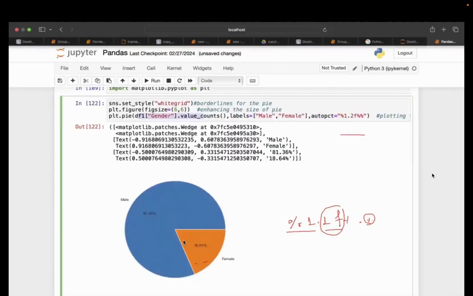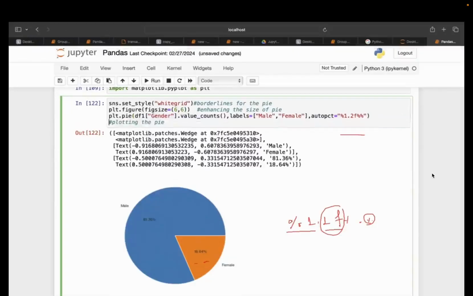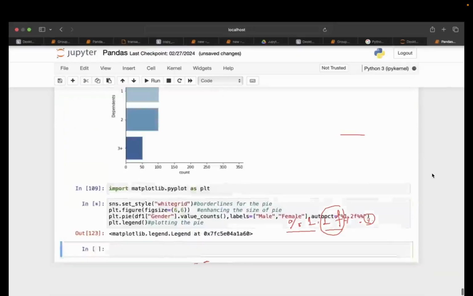Okay, getting it? If you want, you can also declare the legends. Legends means scale. So come here, simply write plt.legend. There are so many things.